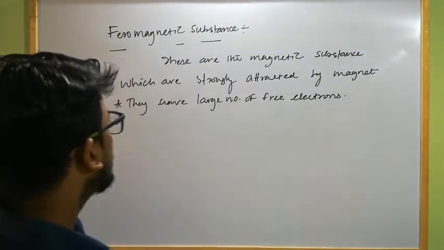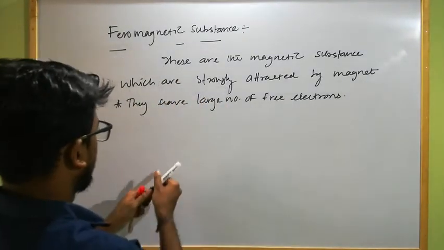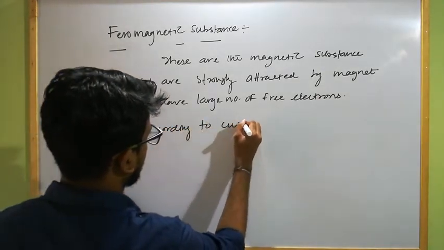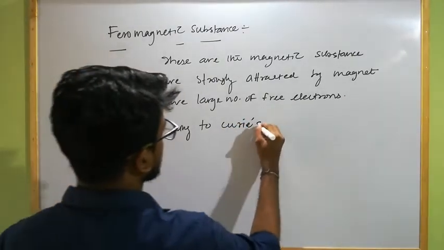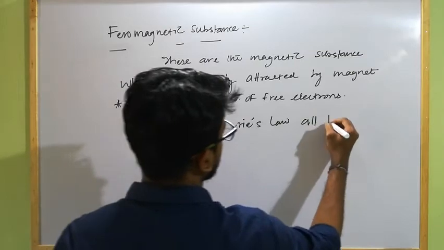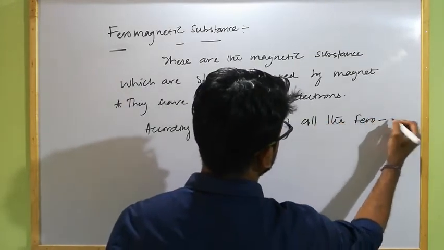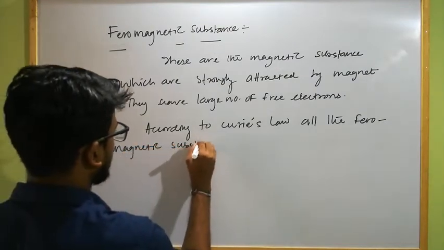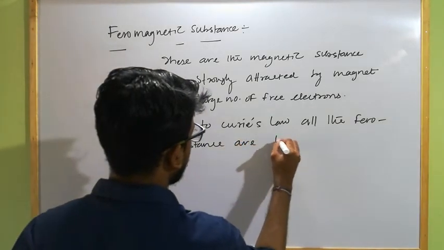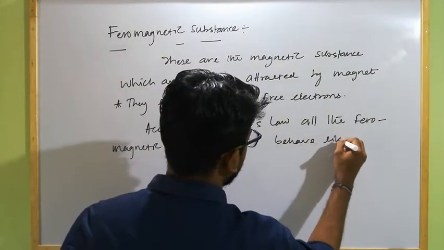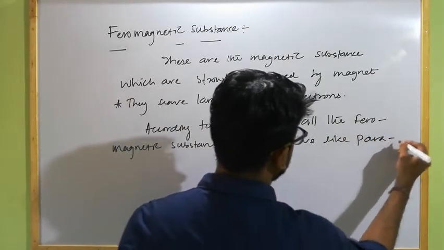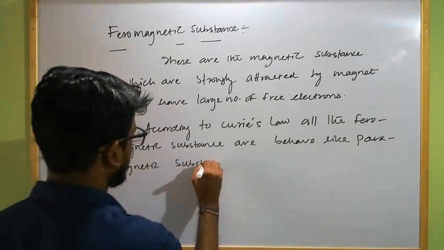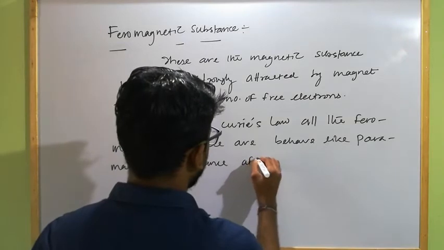But basically these are the magnetic substances which are strongly attracted by a magnet and have a large number of free electrons. And according to Curie's law, all the ferromagnetic substances behave like paramagnetic substances after a particular temperature.